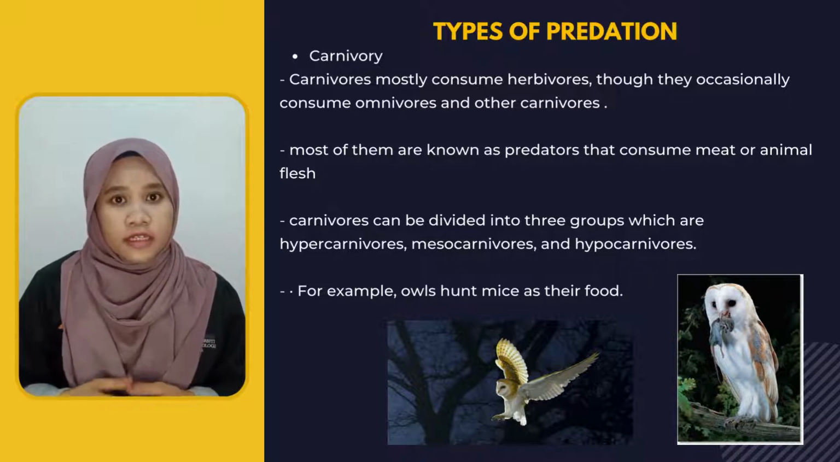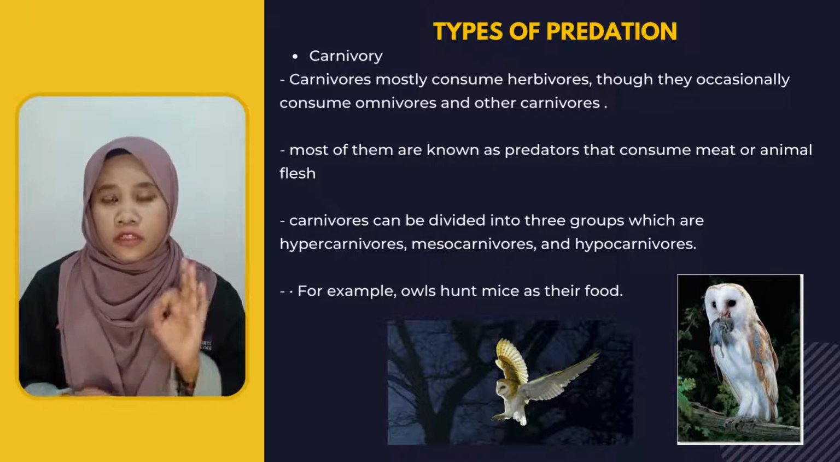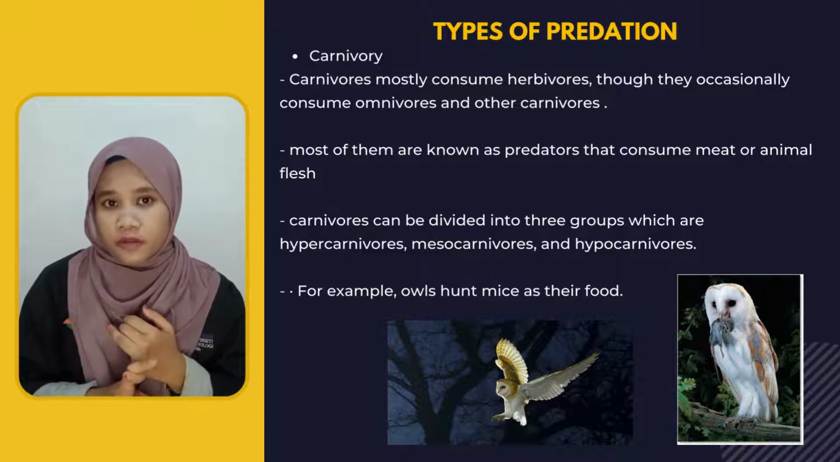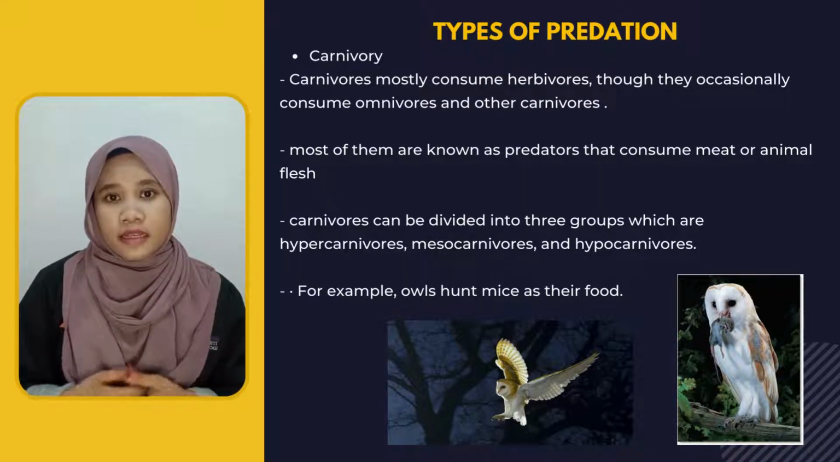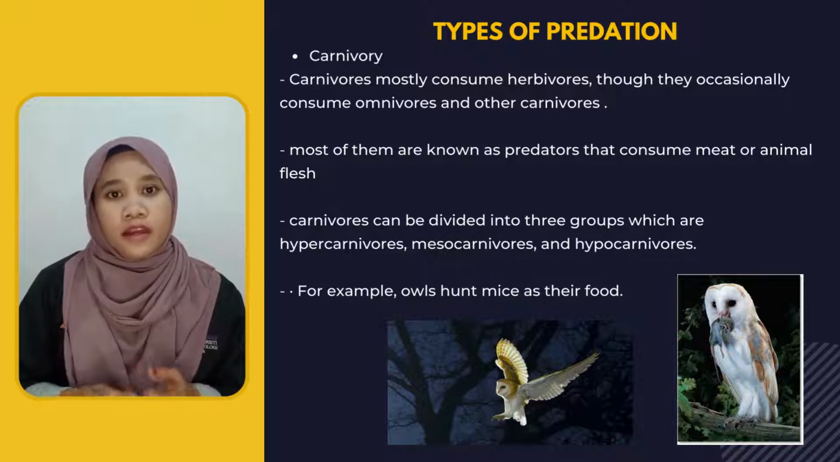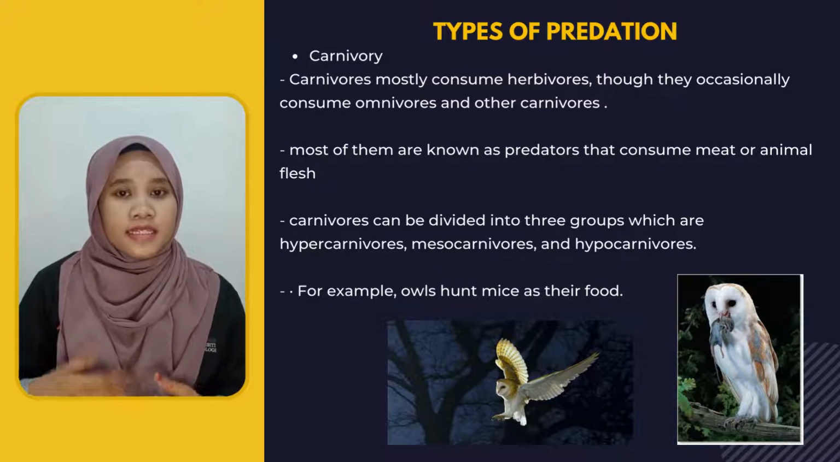And in general, depending on how much meat they consume, carnivores can be divided into 3 groups, which are hypercarnivores, mesocarnivores, and hypocarnivores. Carnivores that eat mostly meat are called hypercarnivores. For example, owls hunt mice as their food.